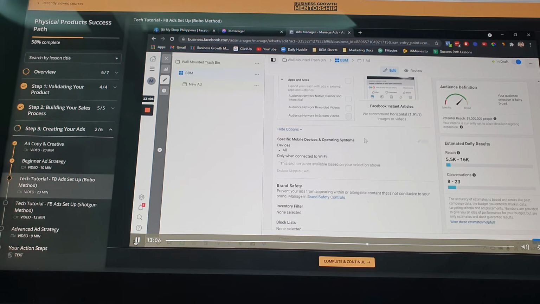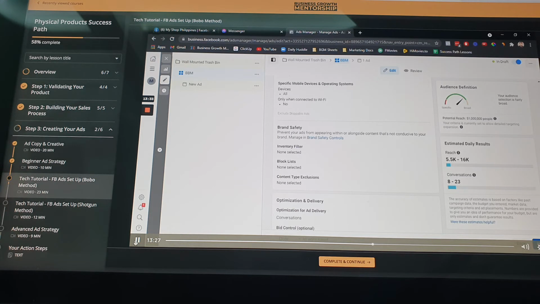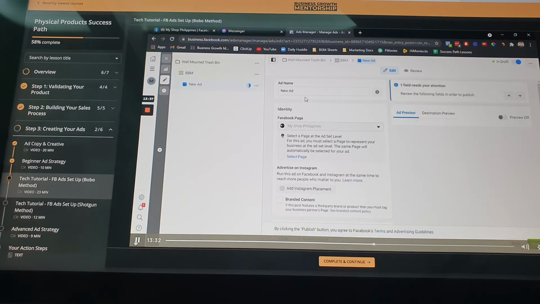You can play around with the more options here, like specific devices or people who are connected to Wi-Fi. You can play around with this, but for me, I no longer check that. It really depends on your item, or what your service or offer is. Let's move next. Now that we're able to define our audience, I will now define my ad creative.